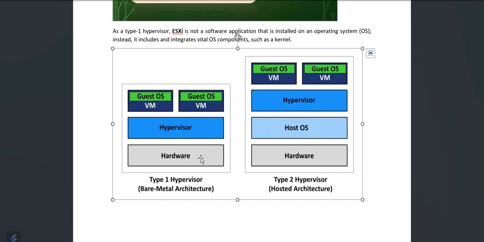Okay, so like this, what is a type 1 hypervisor? This is the type 1 hypervisor, which is bare metal. So in this way, the guest OS or VM resides and communicates with the virtual hardware. However, in a type 2 hypervisor, which is a hosted hypervisor, the host OS is responsible for interacting with the hypervisor and hardware. So they are in a way intermediate between the hardware and software ecosystem.